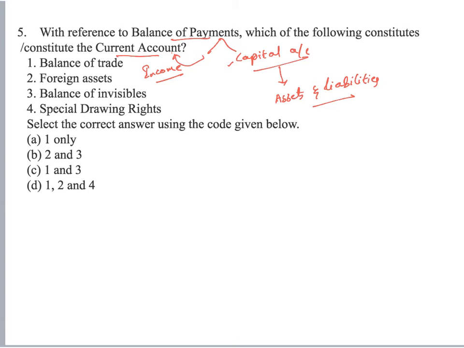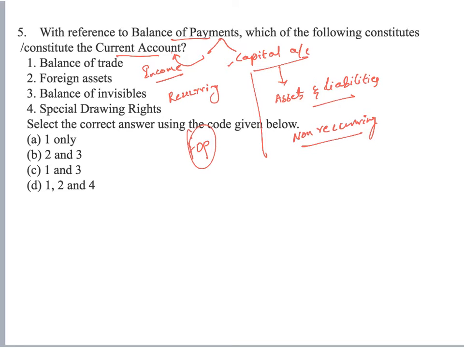So, the simple way of remembering is anything that is recurring in nature would be categorized as current account, and mostly the non-recurring transactions a nation makes with the rest of the world would be categorized as capital account. Investments, borrowings, grants and aid would be categorized as capital account, and mostly trade, exports, imports, remittances, interest money and profits from the factors of production owned by Indians abroad, these recurring sources would be categorized as current account.